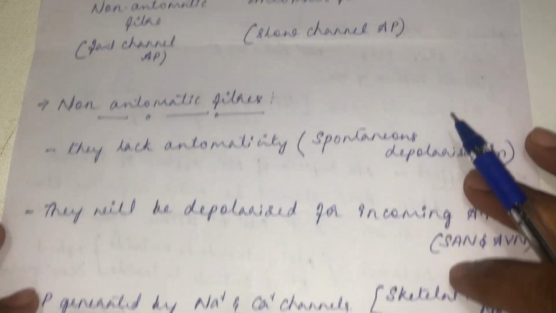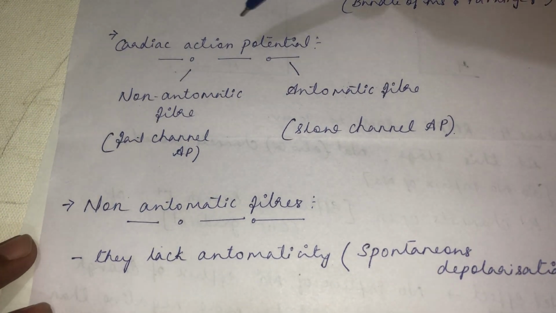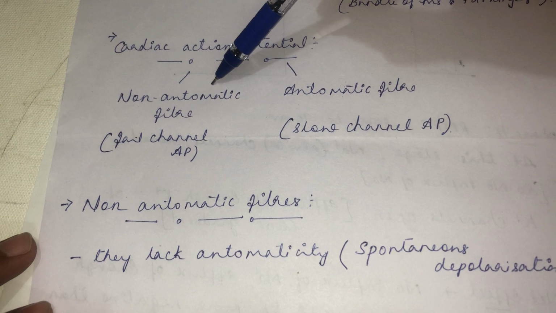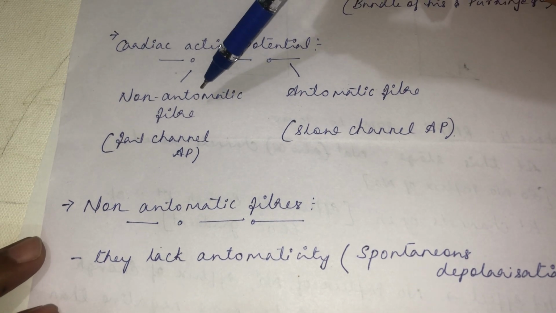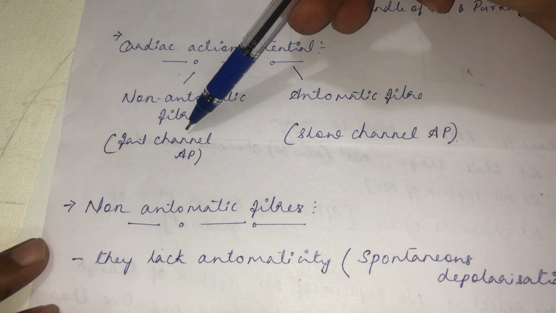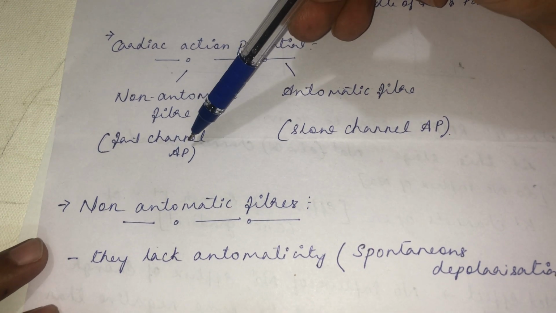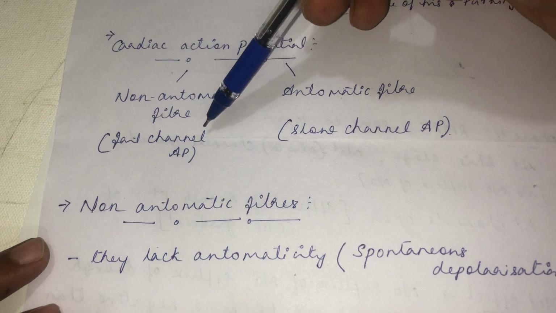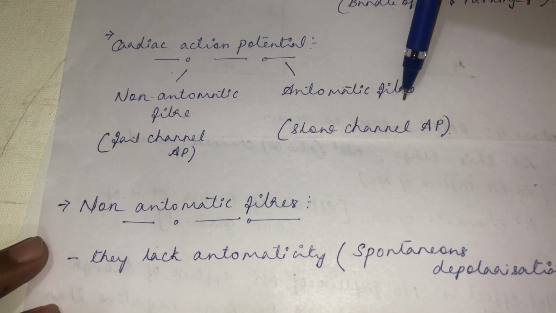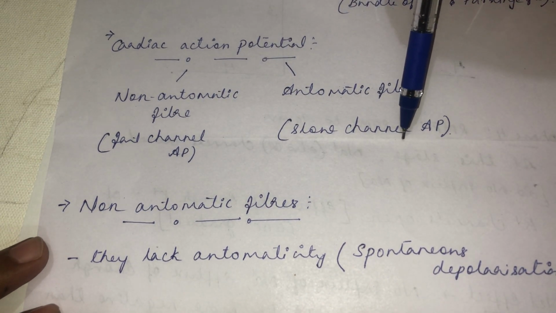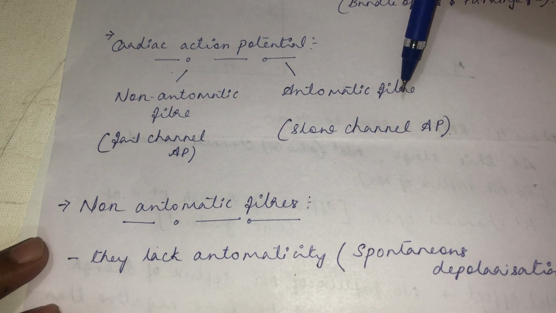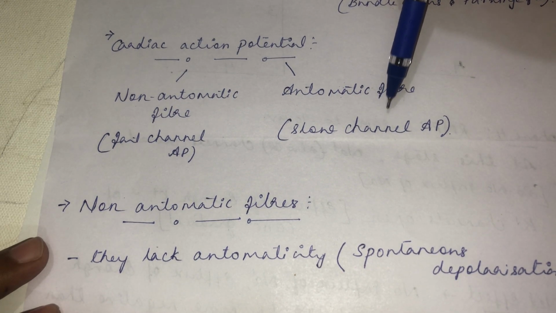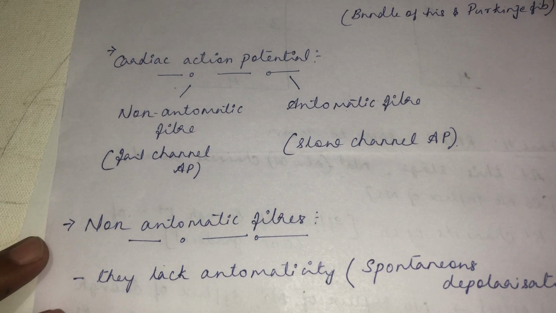So similarly here, I already told, in the non-automatic fiber, the action potential that is generated is called a fast channel action potential. That means there will be opening of sodium channels, which are responsible for generation of the action potential here. Whereas in the automatic fiber, the action potential is generated by opening of calcium channels. That's the reason why we call it a slow channel action potential.